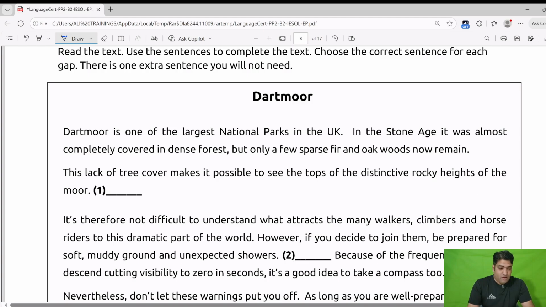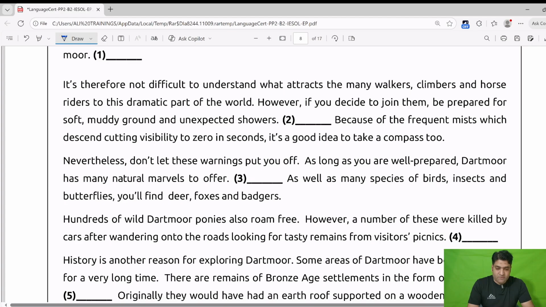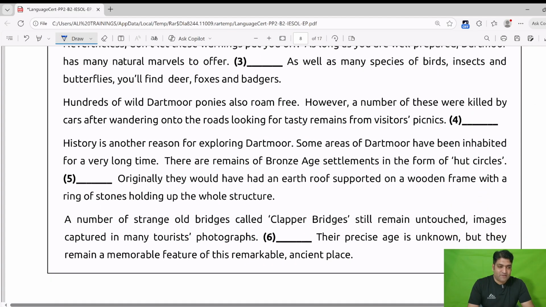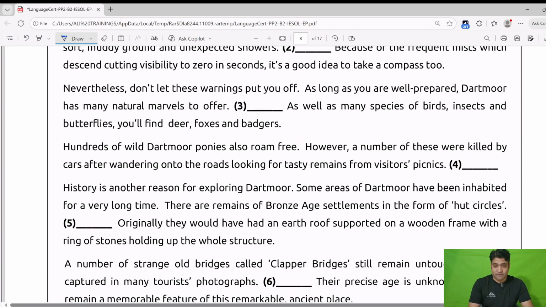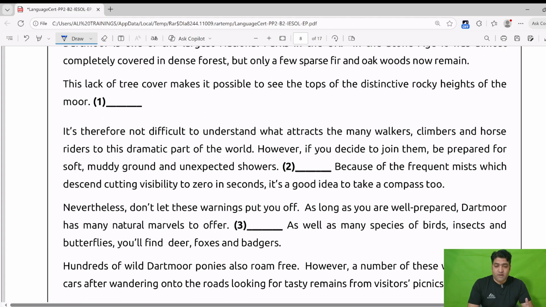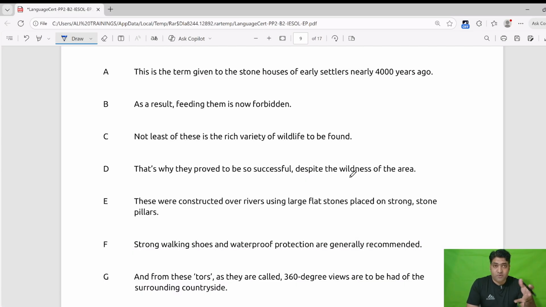So, how many questions do we have? We can see there are 6 questions. Yes, we have 6 questions in the passage and we will have 7 answers for it. There is one extra answer that we don't need, but that is the answer that will confuse us so much when we are doing this question. So we have 7 answers: A, B, C, D, E, F, G. These answers will fit in these gaps.